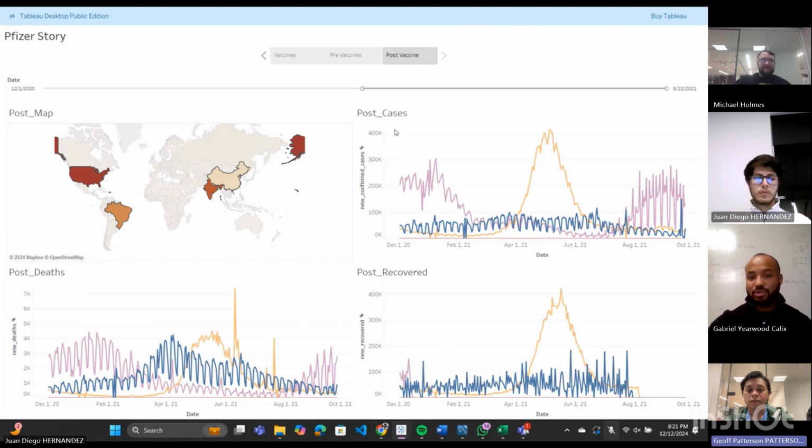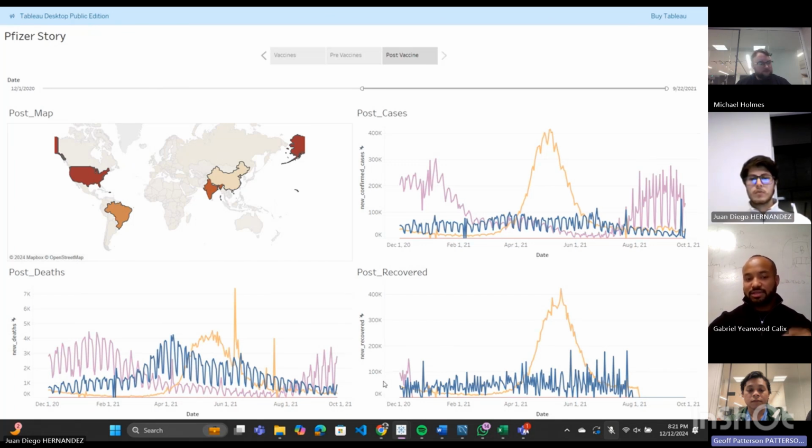And countries like the U.S., like Brazil, like India, even though people were vaccinated, their cases spiked. We moved to the deaths since more cases appeared, and a lot of people decided not to get vaccines. So we can see that the deaths also increased.